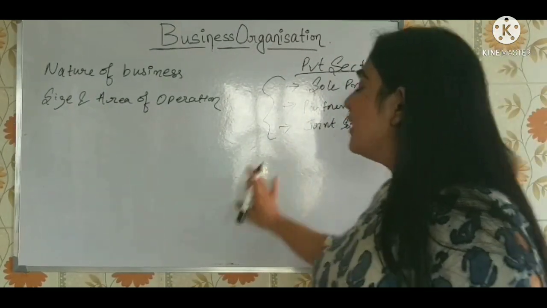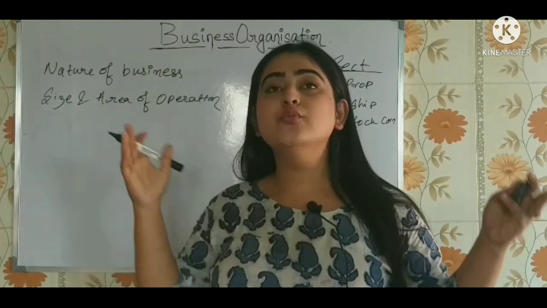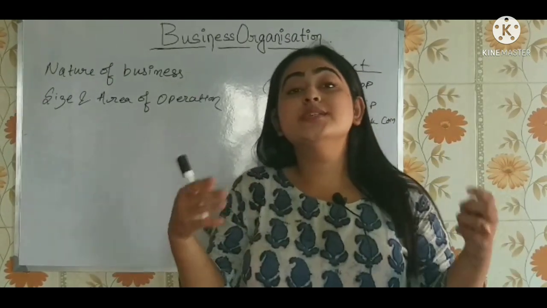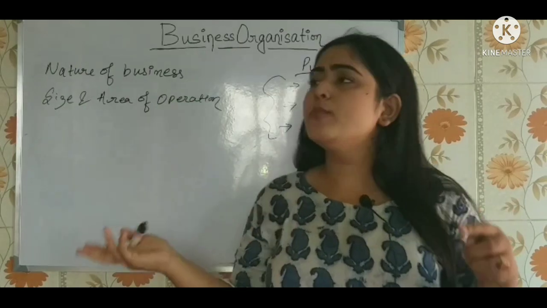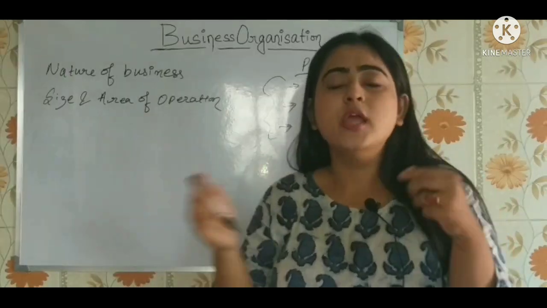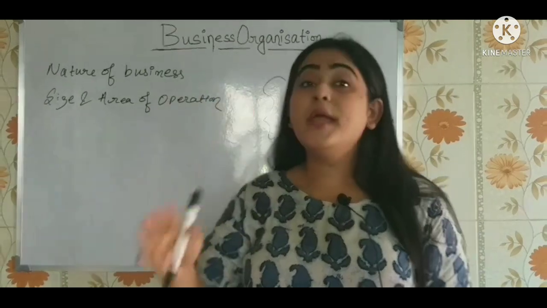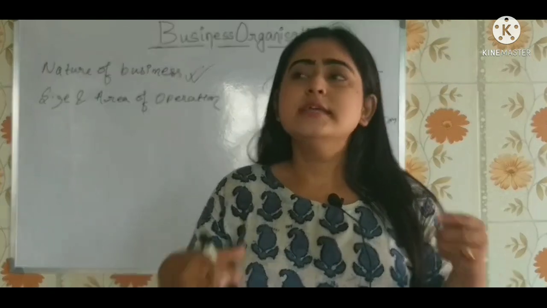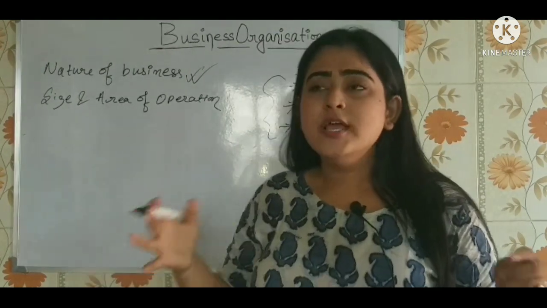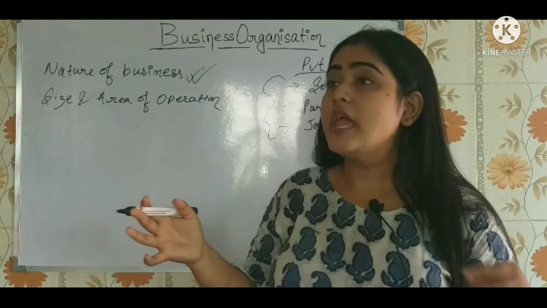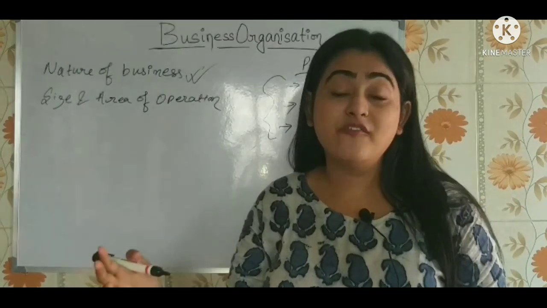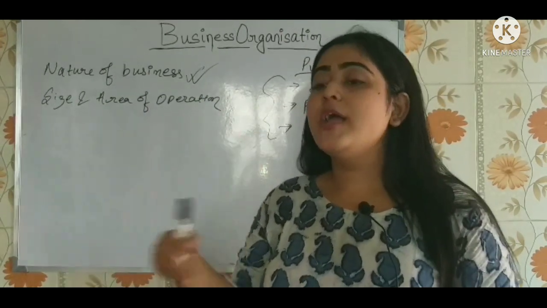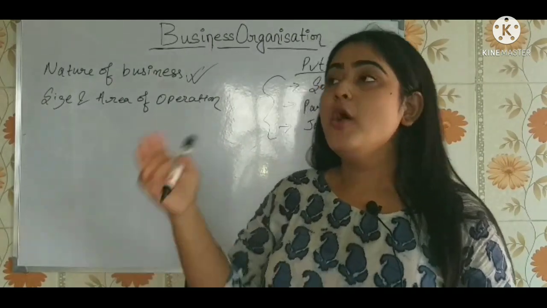Now one very important and logical thing you must have in mind is on what basis we should select which business to go for. Should we go for sole proprietorship, partnership, or joint stock company? It depends first on the nature of the business. Does it require a lot of capital? Does it involve international and national affairs which you cannot handle by yourself? Then you can go for partnership. If you require more capital, then you can go for partnership or maybe joint stock.